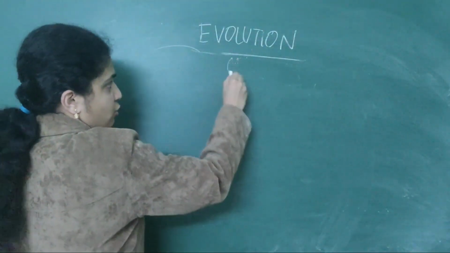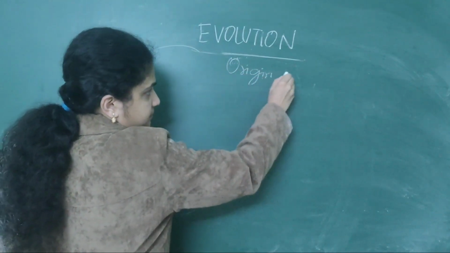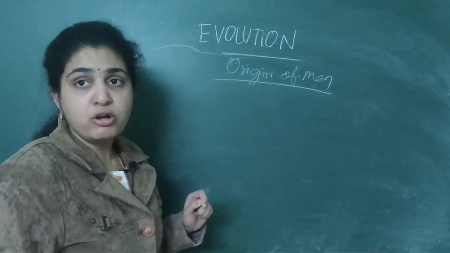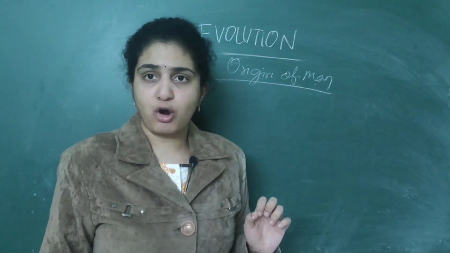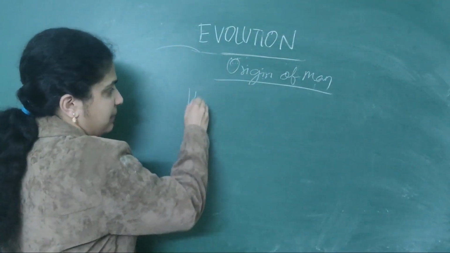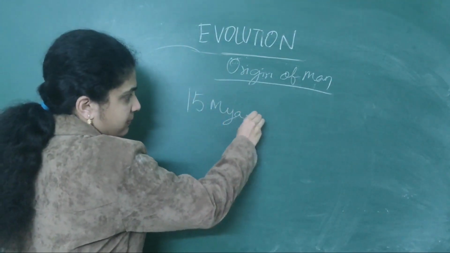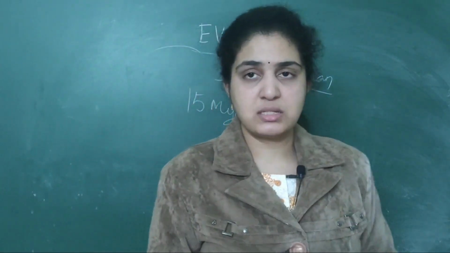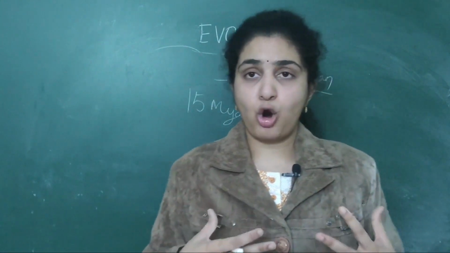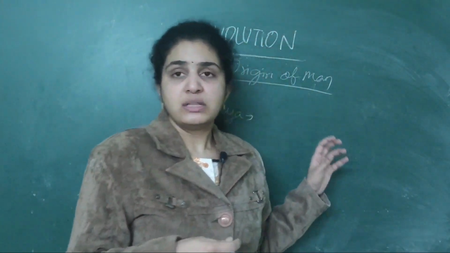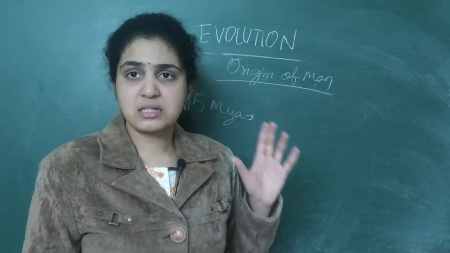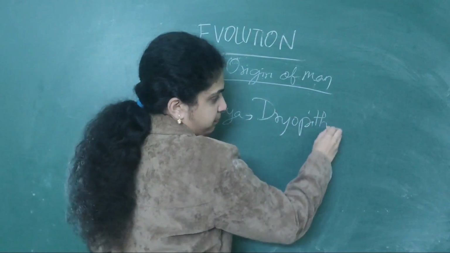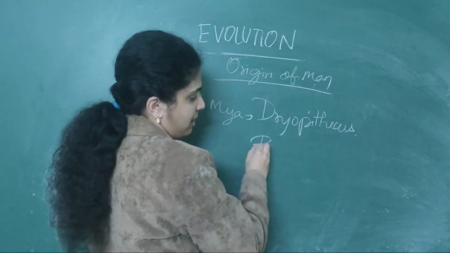So first, origin of man. Around 15 million years ago, a very short period, the first man-like ones were seen. Usually they are called primates. They are called Dryopithecus and Ramapithecus.